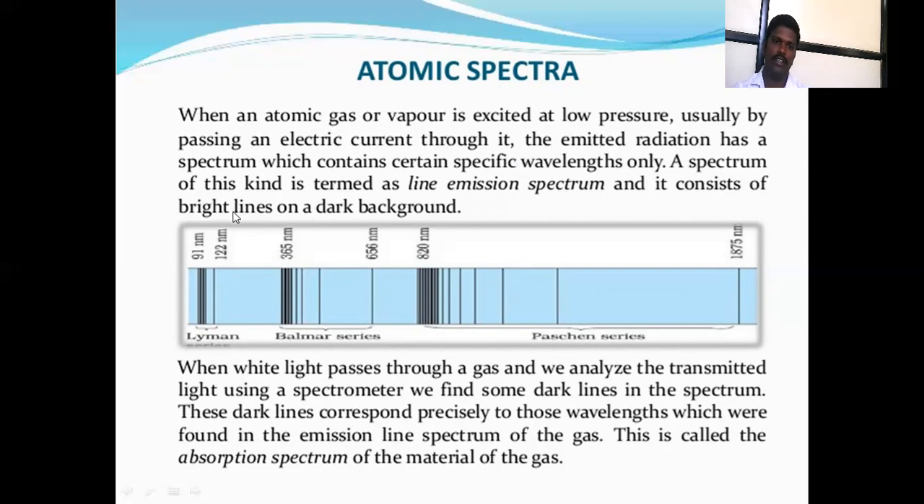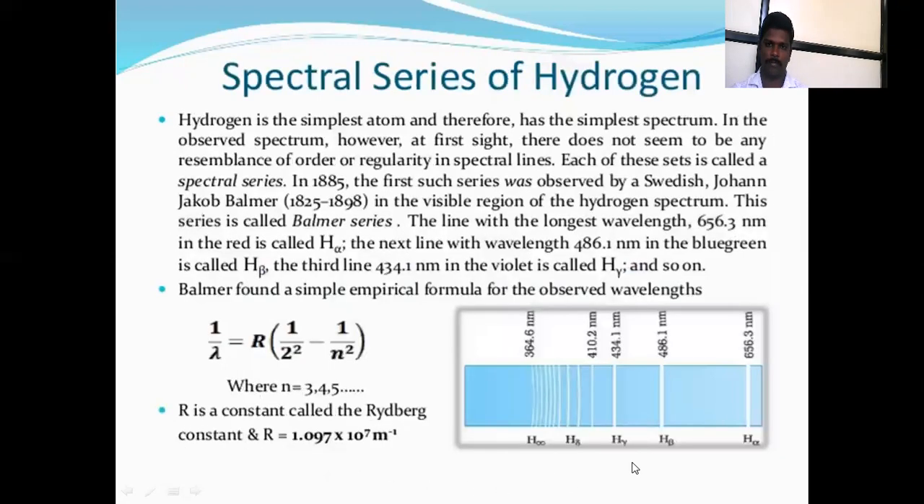The spectrum is the kind of line emission spectrum, that consists of bright lines on a dark background. When white light passes through the gas and we analyze the transmitted light using the spectrometer, we find some dark lines in the spectrum. These dark lines correspond precisely to those wavelengths which were found in the emission spectrum of the gas. This is called the absorption spectrum of the material of the gas.